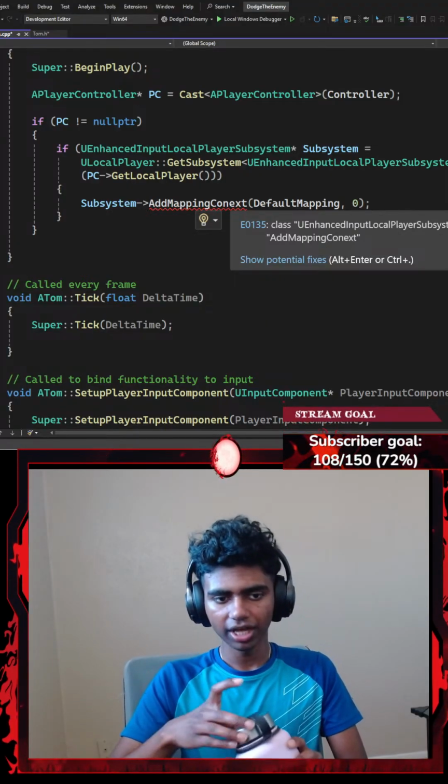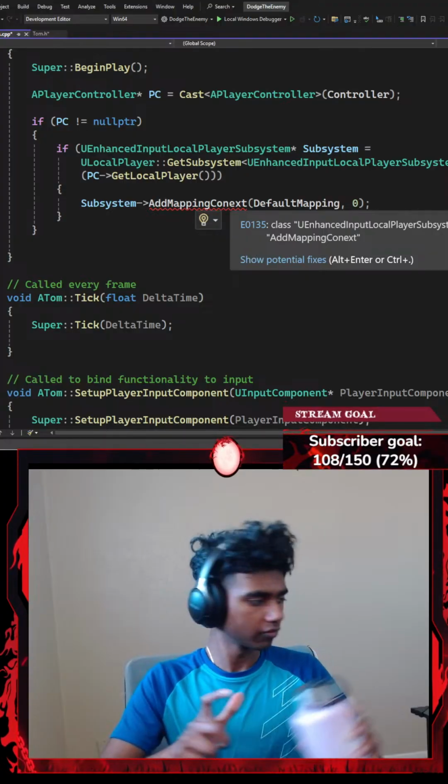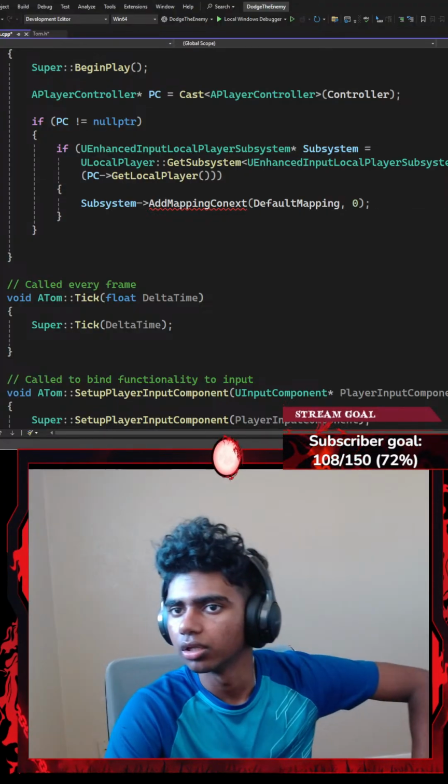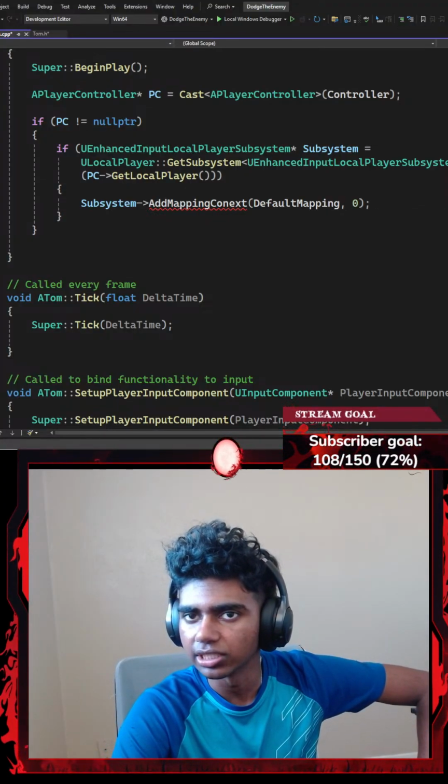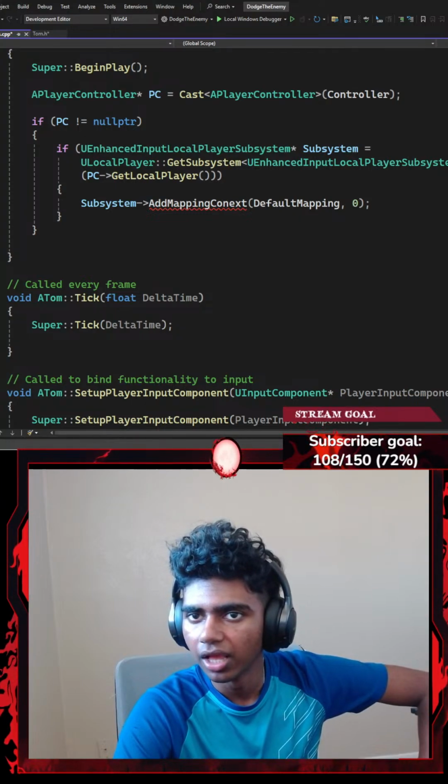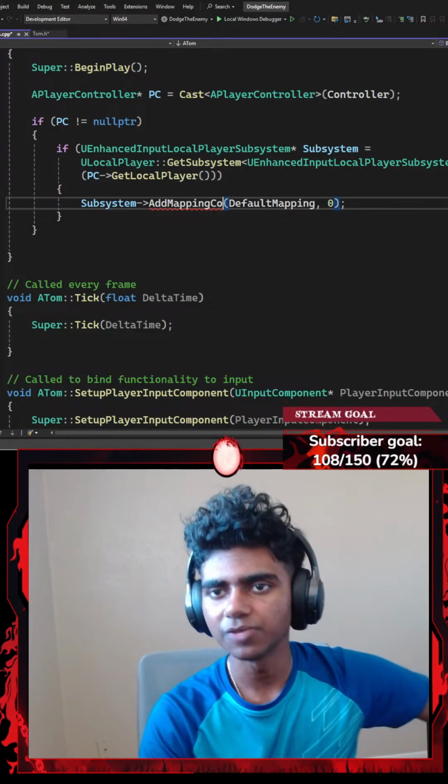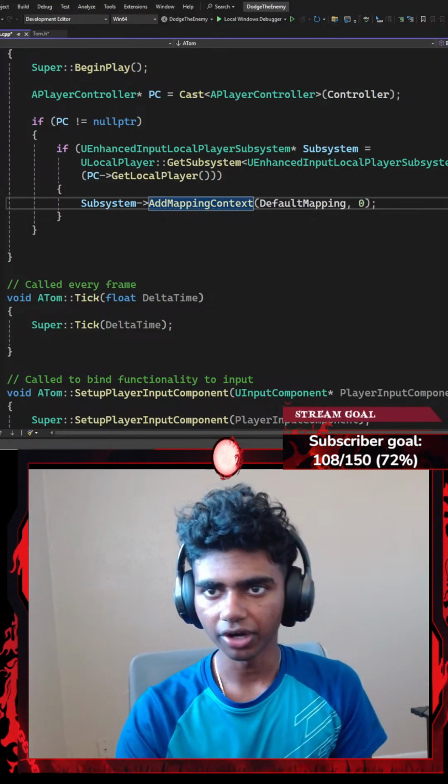Okay, and then let's just go ahead and close this real quick. Okay, wait, I still can't use it. Add mapping con... Oh, I spelled context wrong. Guys, beware of typos. There.